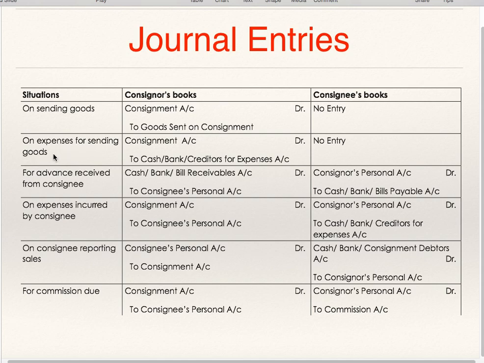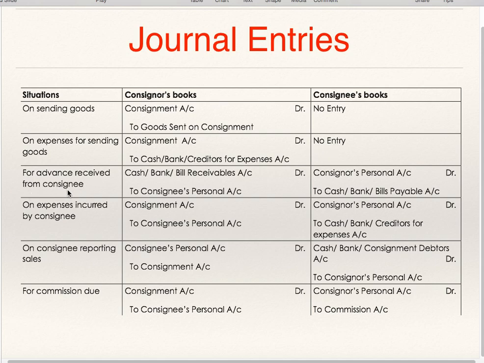On expenses for sending the goods, if consignor has incurred expenses for sending the goods, he will pass the entry consignment account debit to cash or bank or creditors for expenses. Creditors for expenses means the expenses are due but not paid. As the money has been spent by consignor, consignee will not pass any entry in his books.